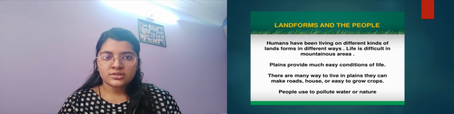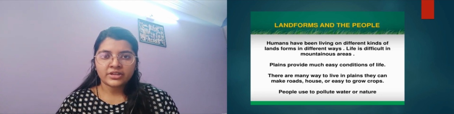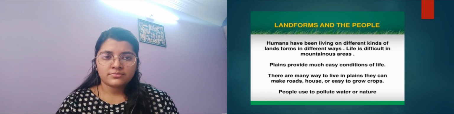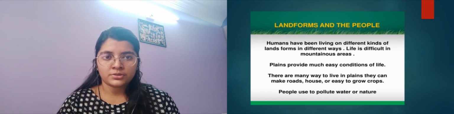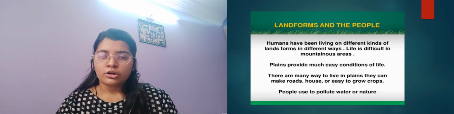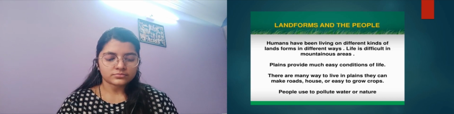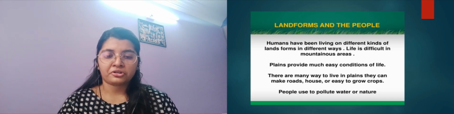They can make roads. See, roads are easier here in Gujarat versus the roads in Kashmir. Houses, and it is easy to grow crops. For agriculture also we need proper suitable land. All these things are very easily available in areas where there are flat areas of land like plains. People used to pollute water or nature.